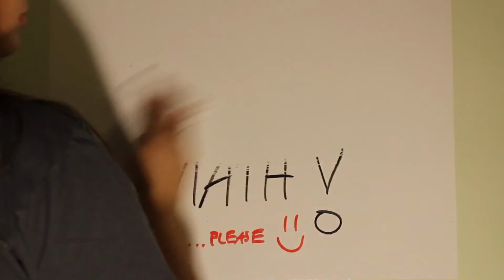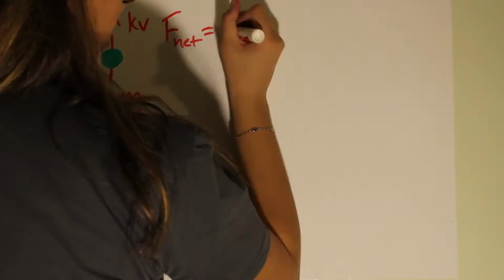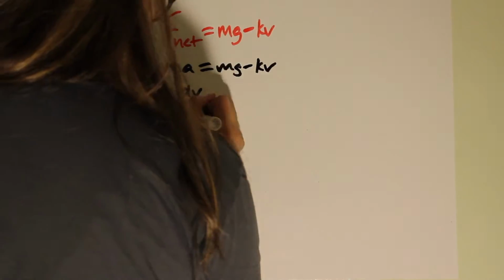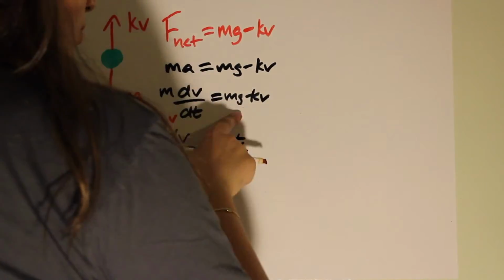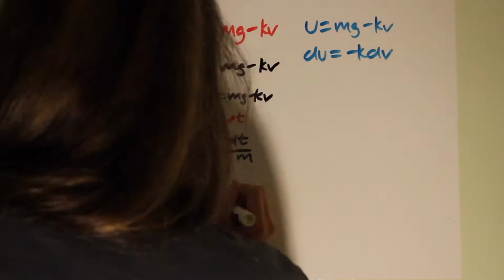But what about math? Once again, let us draw a free body diagram for the flight of the penny. This time, the force of air resistance will be labeled kv, where k is a constant and v is the velocity. Because v is changing with respect to time, we are going to have to use a bit of calculus in order to derive a function relating v to t.